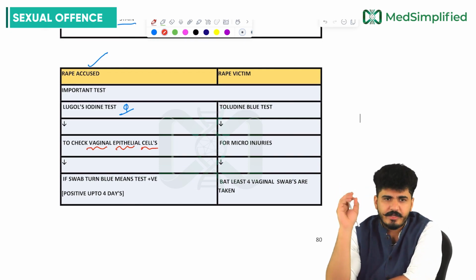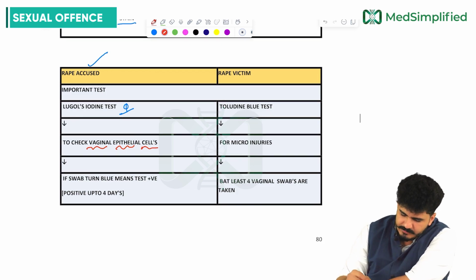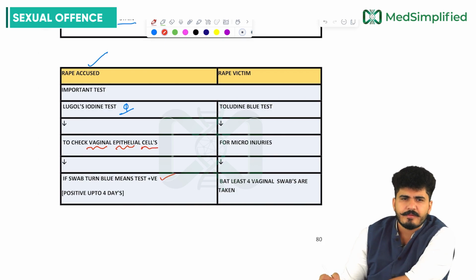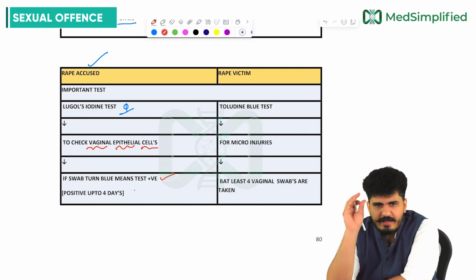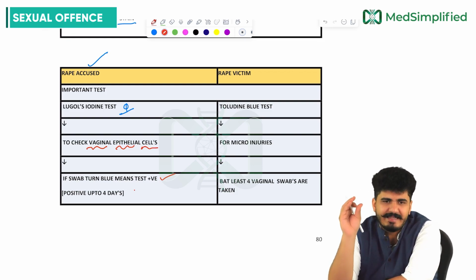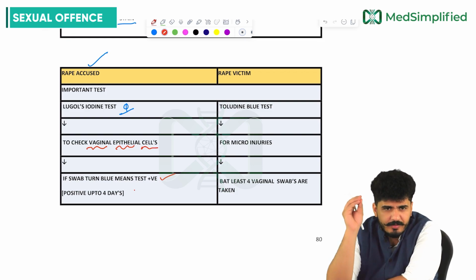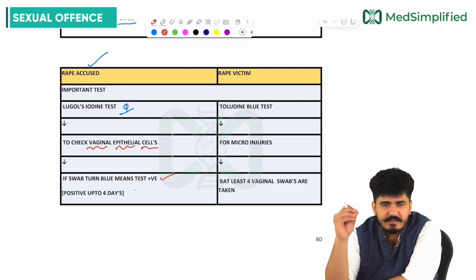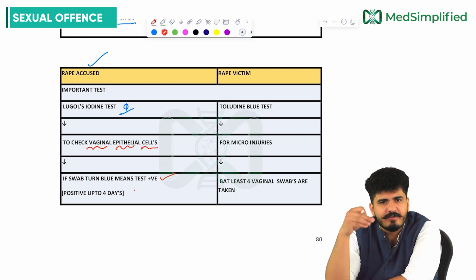If vaginal epithelial cells are on the penis, the swab which I am putting with Lugol's iodine will turn blue. That means the test is positive.